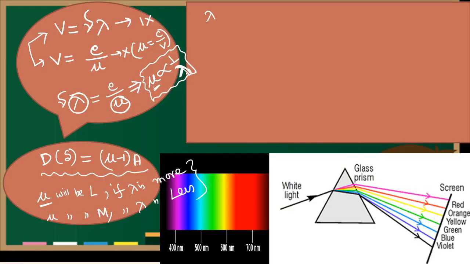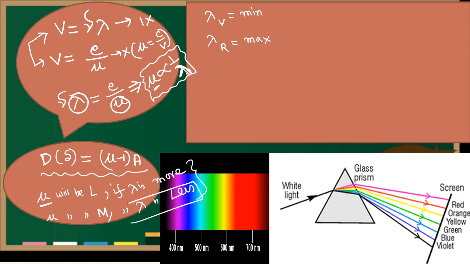So just write this. Violet wavelength is minimum, red wavelength is maximum. Yes or no? Good. Now tell me, for violet, wavelength is minimum.